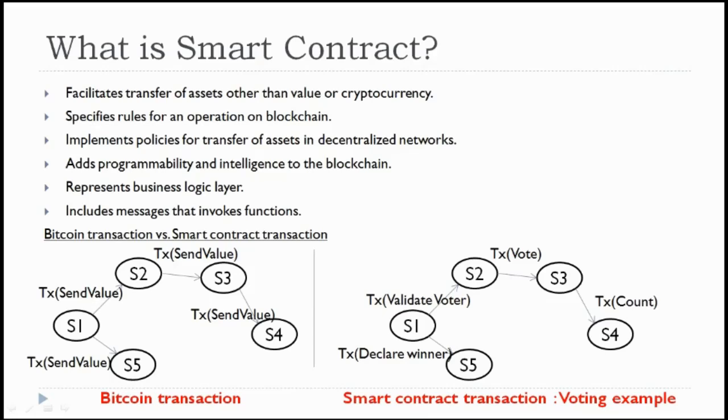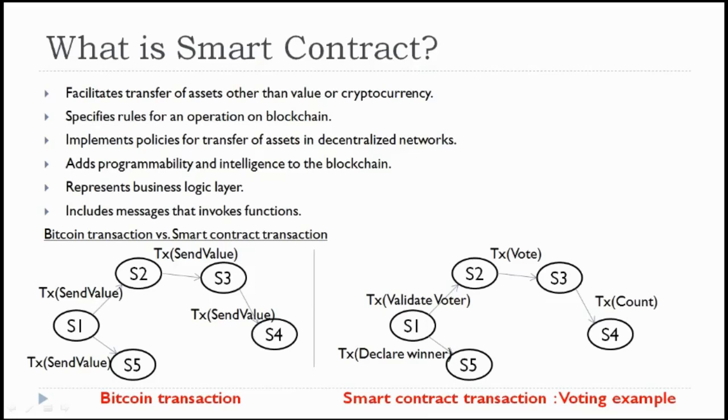It adds programmability and intelligence to the blockchain. Instead of simply sending some amount and receiving some amount, some intelligence will be added in the form of these policies and rules. It represents the business logic layer, that means where the business policies and rules can be programmed. It includes messages that invoke functions. So these are the properties that will be involved in the smart contract.